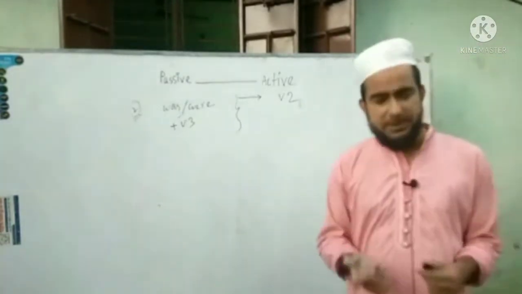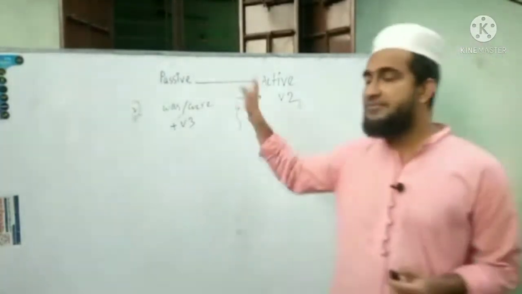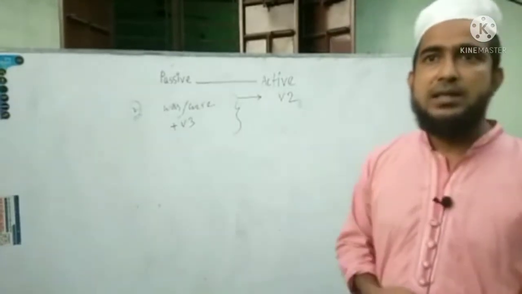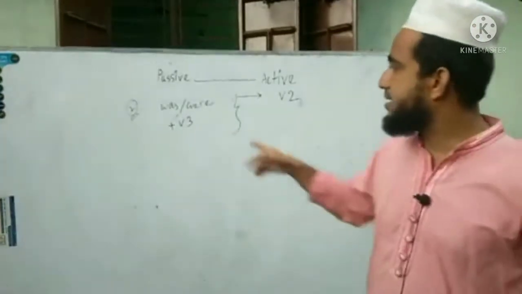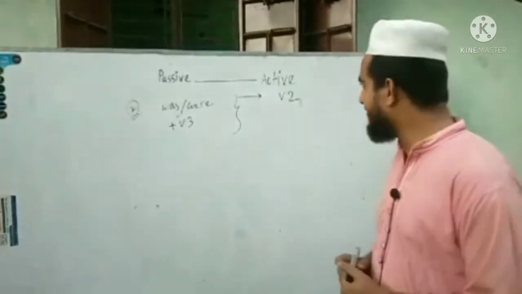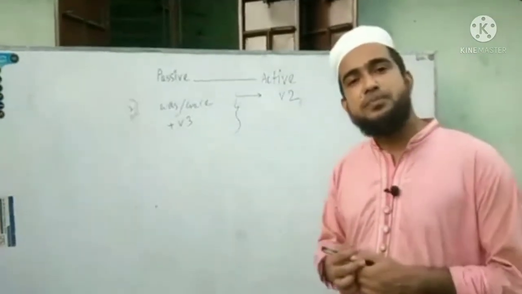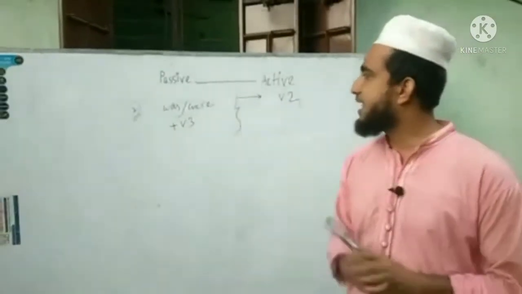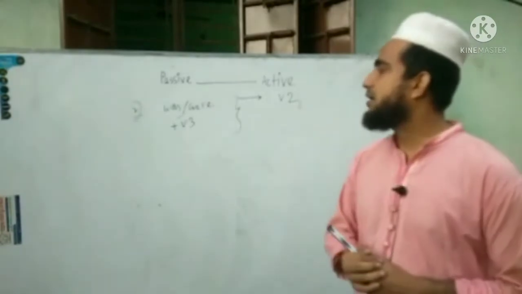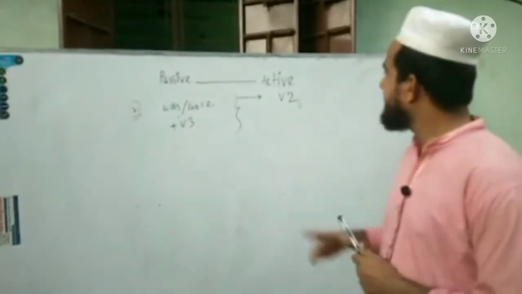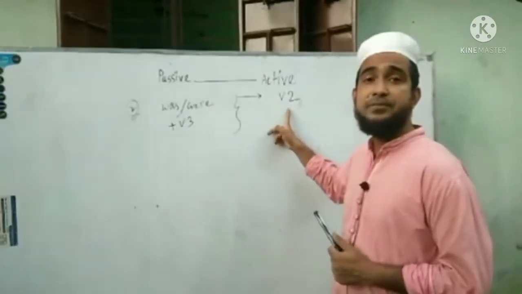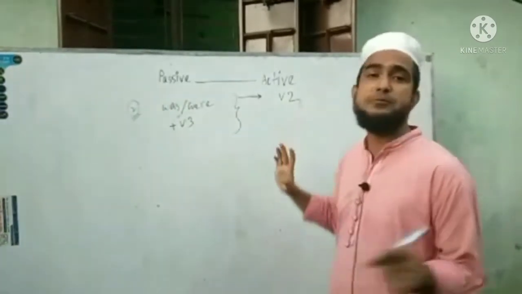This is very simple. These are all be verbs: am, is, are, was, were. If we get am, is, are and then past participle form of verb, then we will use base form of verb. If we get was or were and past participle form of verb, then we will use simply past form of verb. Verb 2 means past form of verb.